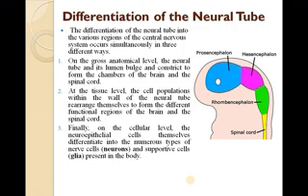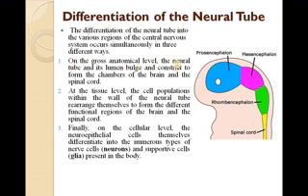Here in the picture, I have given an imaginary picture where the prosencephalon, mesencephalon, rhombencephalon and the spinal cord, the whole brain can be seen here. It is the forebrain, midbrain and hindbrain followed by the spinal cord at the posterior end. The differentiation of neural tube into various regions of the central nervous system occurs simultaneously in three different ways. So the differentiation of neural tube takes place at different stages, in 3 stages.